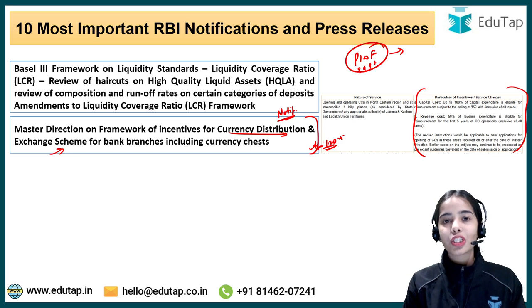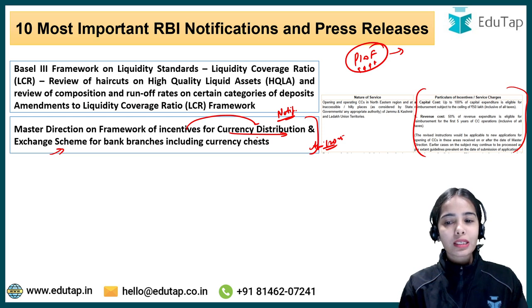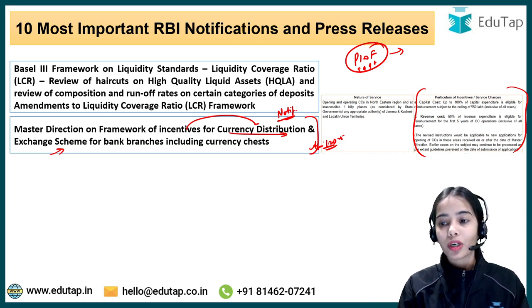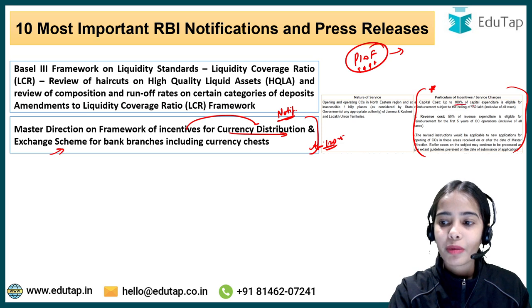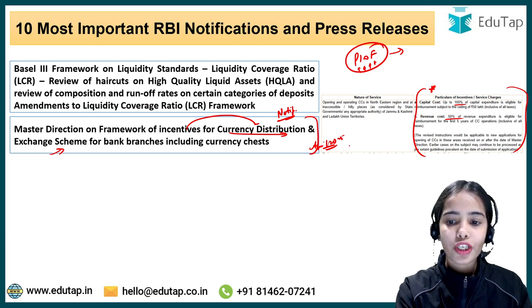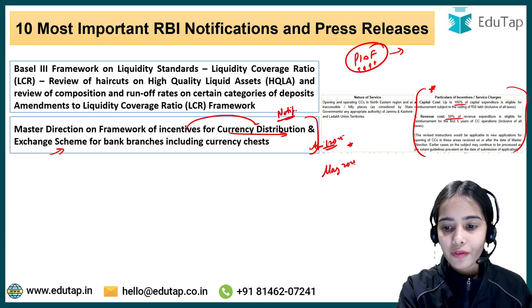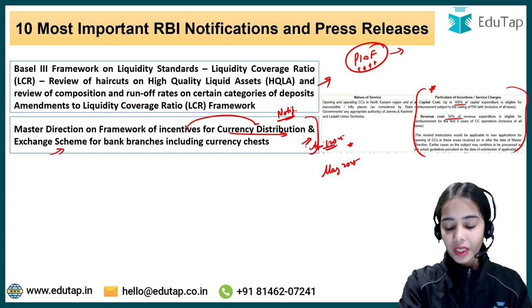Now the RBI has mentioned the incentives for the currency distribution and exchange scheme. So you can understand that this master direction is also very important because the incentives have been mentioned and they are very direct and very important to understand and remember. Okay, so this is also a notification from April 2025. Now we are moving towards May 2025. Okay, so these two are from April 2025.